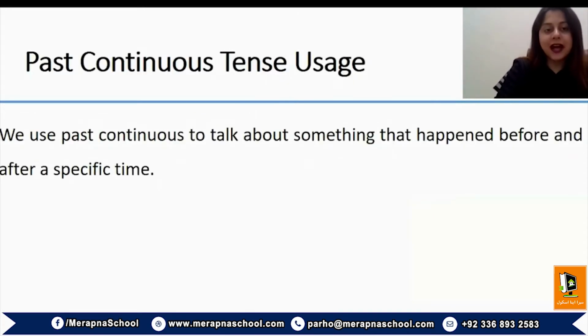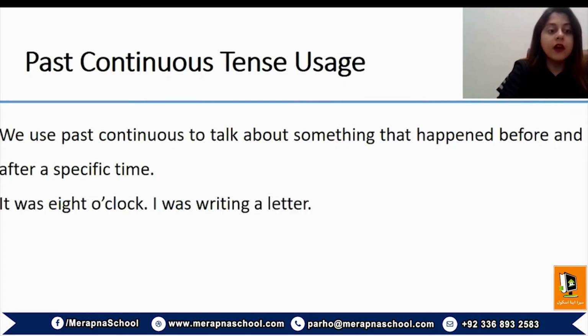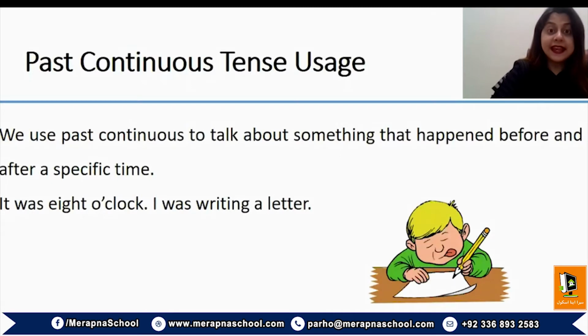Another usage of past continuous tense is that we use past continuous to talk about something that happened before and after a specific time. Here again, a specific reference to time is made. For example, at 8 o'clock, I was writing a letter.